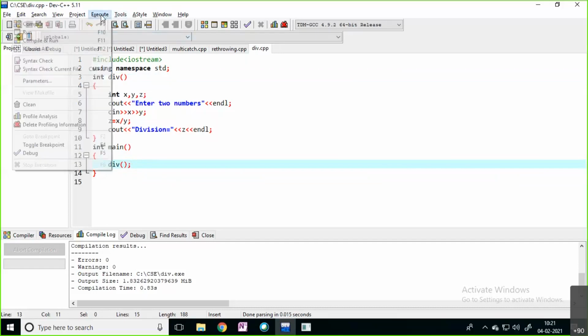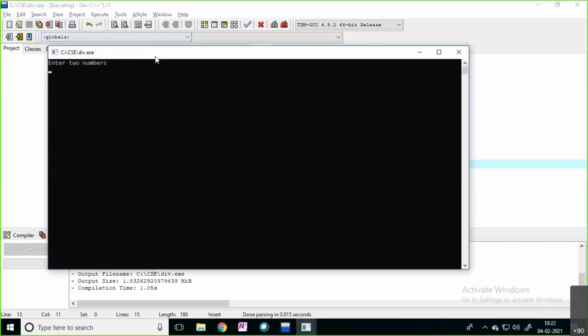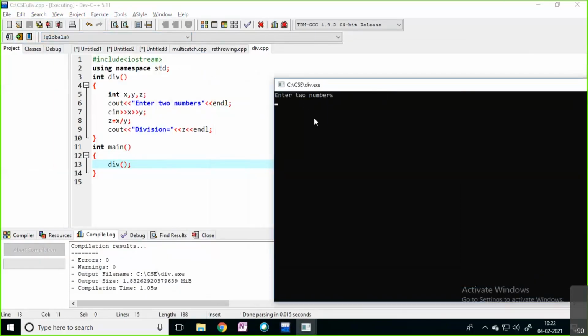By using the function name, you can simply call the function. Now you can see in the output that it is asking enter two numbers. Execution starts from main, right? But inside main, previously, you had not written anything.